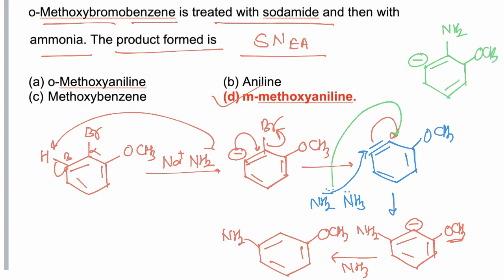Now this intermediate is comparatively less stable, the reason being OCH3 has only a minus I effect, and if the negative charge is close to a group showing minus I, it will be comparatively more stable. So this is less stable while this anion is comparatively more stable. The major product is always formed from the more stable intermediate, hence the correct answer is D.